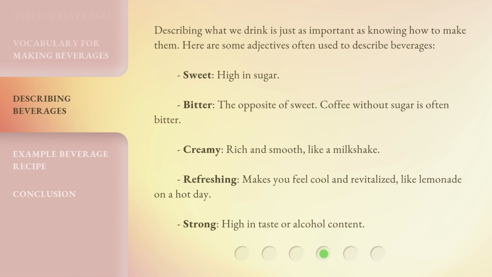Describing what we drink is just as important as knowing how to make them. Here are some adjectives often used to describe beverages. Sweet. High in sugar. Bitter. The opposite of sweet. Coffee without sugar is often bitter. Creamy. Rich and smooth, like a milkshake. Refreshing. Makes you feel cool and revitalized, like lemonade on a hot day. Strong. High in taste or alcohol content.